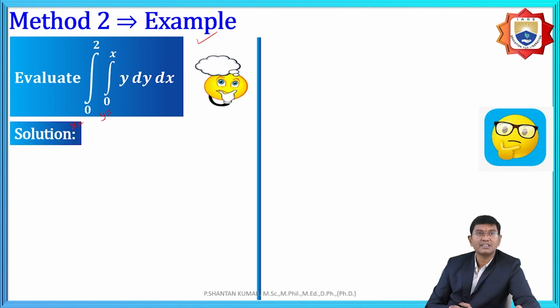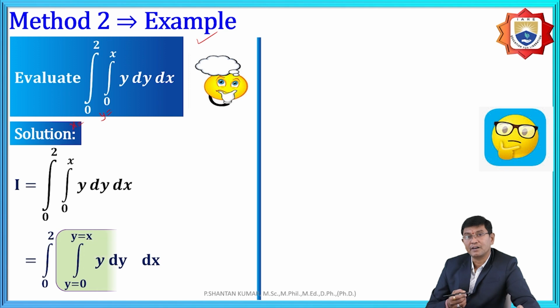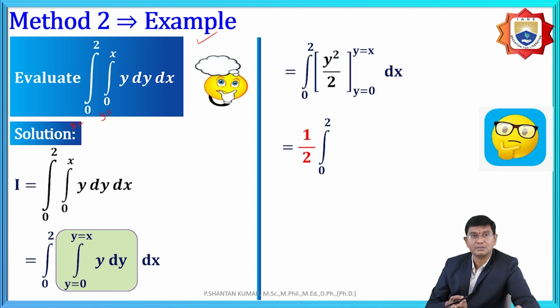Therefore, we first integrate with respect to y. That means the y integration is y square by 2. Integrating, the upper limit is x and the lower limit is 0. After replacing y with x, taking out the common 1 by 2, it is x square minus 0, that is nothing but x square into dx.